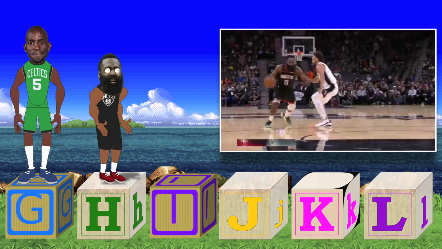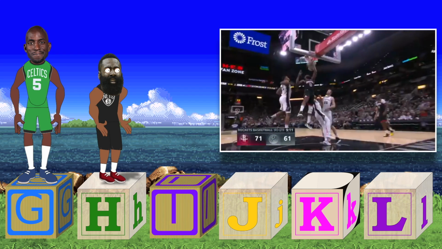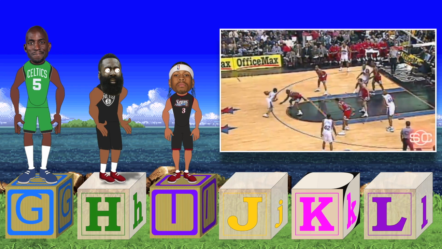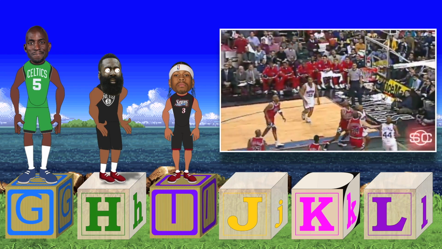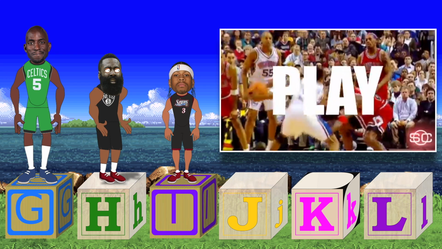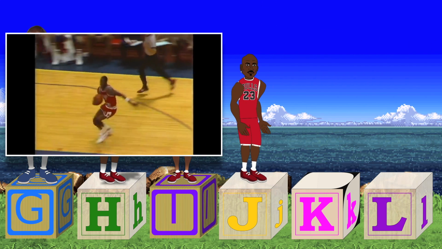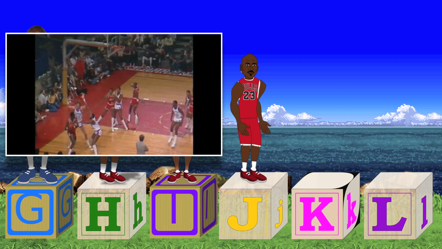H is for Harden. James Harden so far is a 3-time scoring champ, a 9-time All-Star, and an MVP. I is for Iverson. The Answer, Allen Iverson, is one of the best ball handlers and scorers to play NBA basketball. J is for Jordan. James, as in LeBron James, makes a close second, but MJ is the GOAT of the sport.